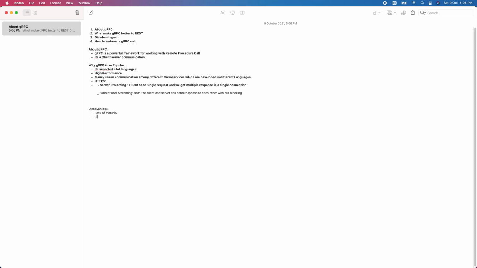And the second one, as I told you, is limited browser support, because browsers still support the HTTP 1 protocol only, not 2. So that is a shortcoming we have. So till now I think I've gone through what gRPC is and why gRPC is so popular.